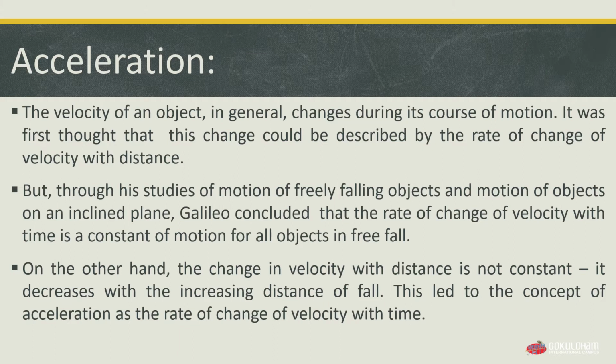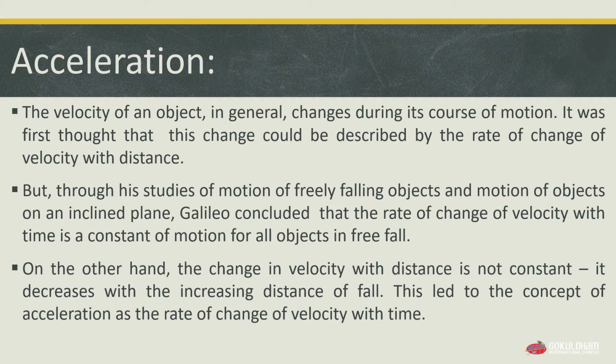Means if we take it with time, then it will be constant for all the objects in free fall. But if we take the rate of change of velocity by distance, then it will not be constant and it decreases with increasing distance of fall.